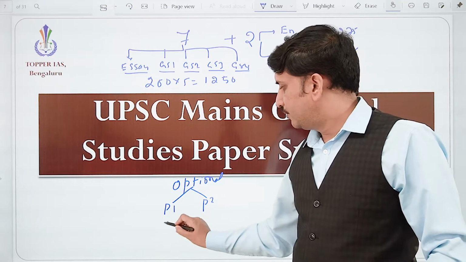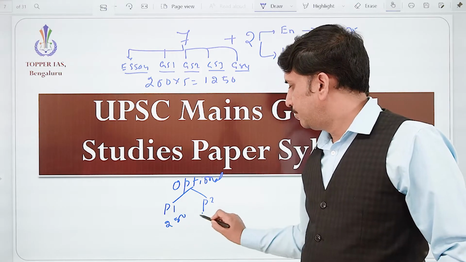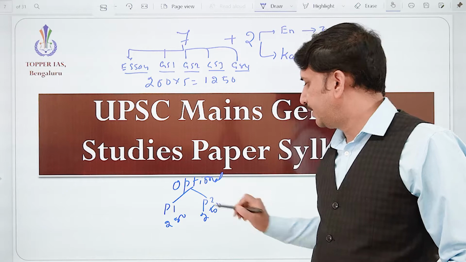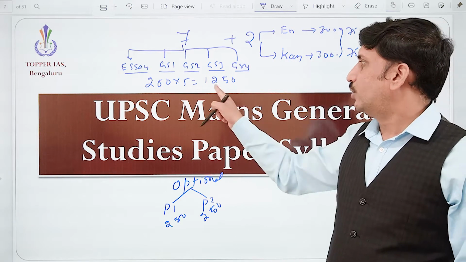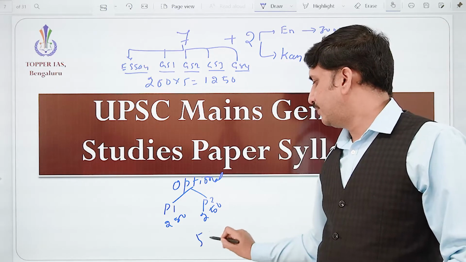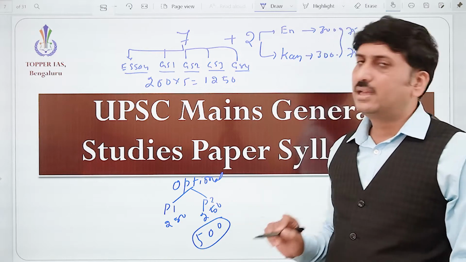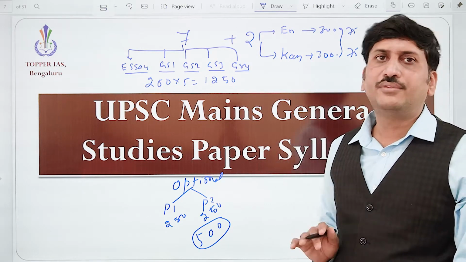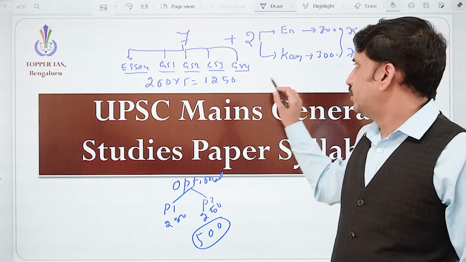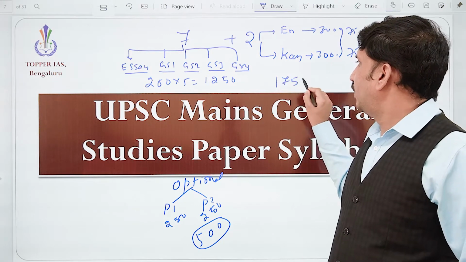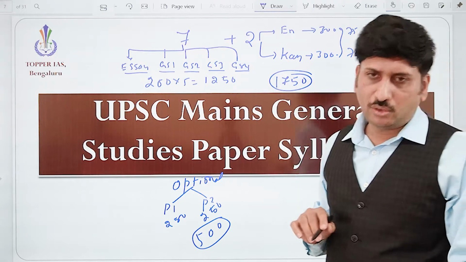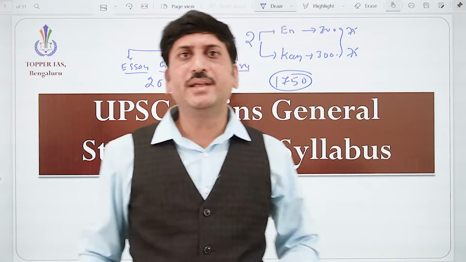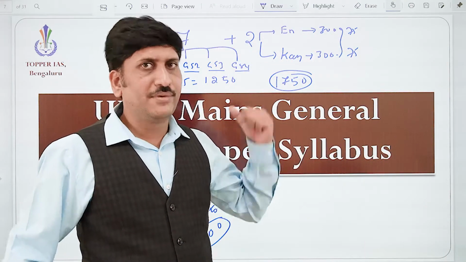Paper 1 for 250 and paper 2 for 250. So totally 1250 plus 500, that is 1750 from the 7 papers.